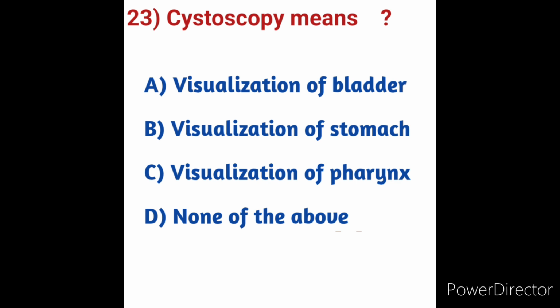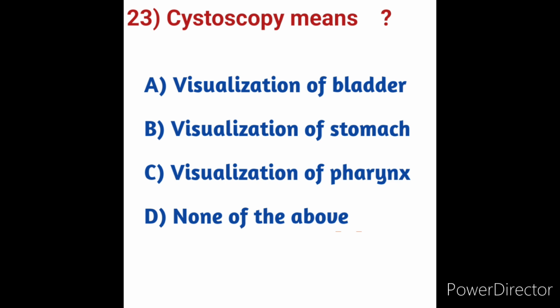A cystoscopy can be used to look for and treat problems in the bladder or urethra. For example, it can be used to check for the causes of problems such as blood in pee and frequent history of UTI, means frequent urinary tract infections, problems peeing and long lasting pelvic pain.